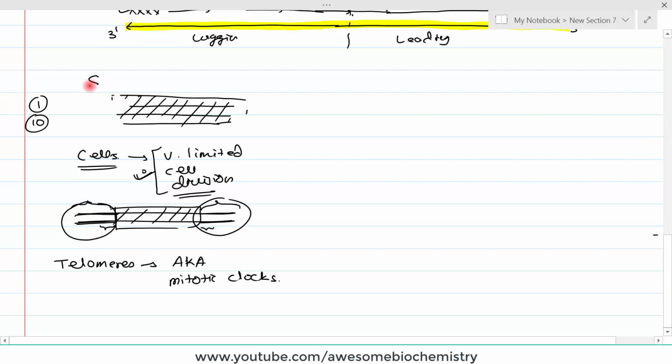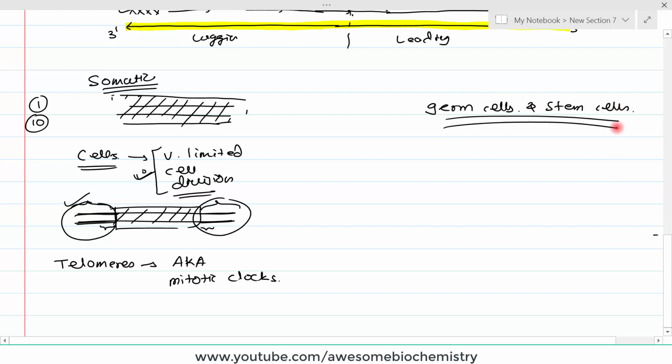So this is true for somatic cells. Somatic cells have a predefined number of cell divisions which a particular cell can go through, and that is decided by this telomere. But what about germ cells and stem cells?